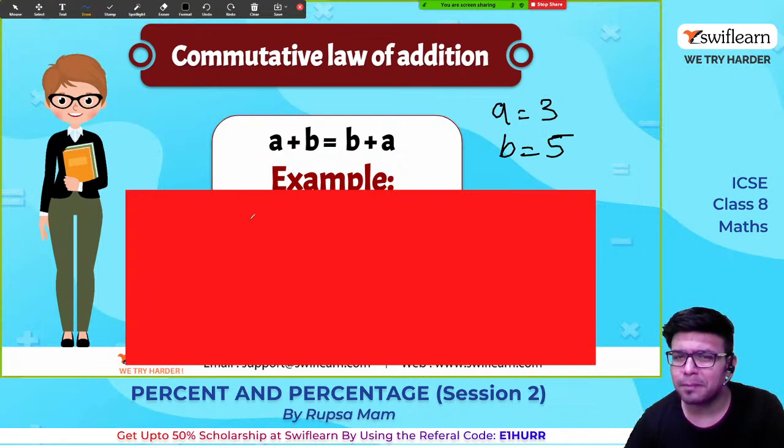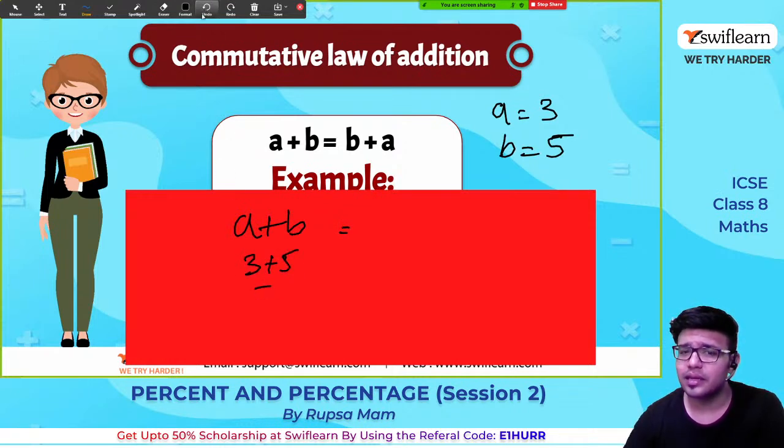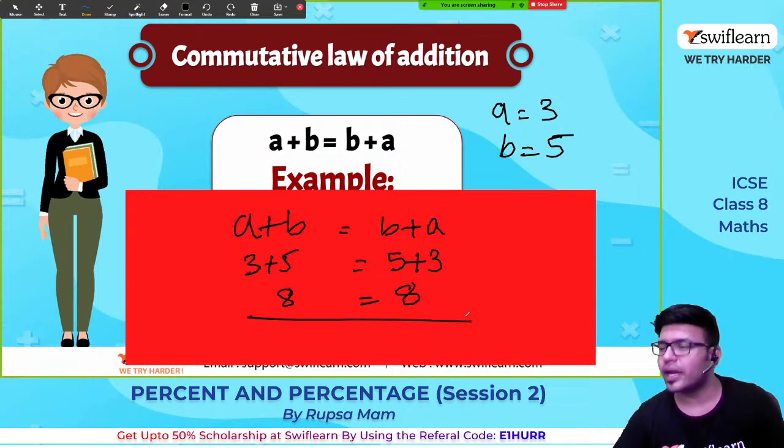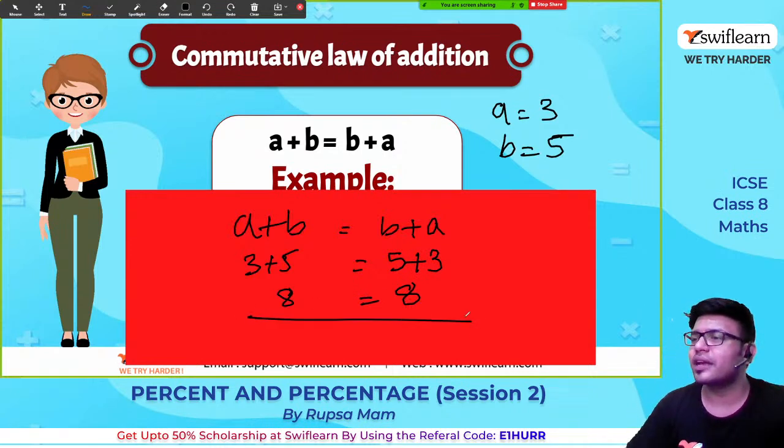How much is a plus b? a plus b is 3 plus 5, which is equal to 8, right guys? Yes, it is equal to 8. But can I write a plus b as b plus a? Yes, of course you can write. So 3 plus 5 is the same as 5 plus 3. It will also give you 8. So which property is this? It is the commutative law of addition.